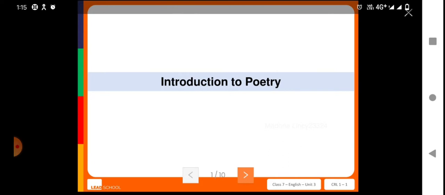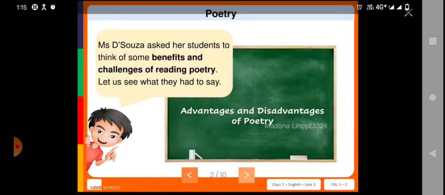Today we are going to see the introduction of poetry, and we are going to see the grammatical part about adjectives and adverbs. So first, let us learn how to write a poem and what the advantages and disadvantages of poems are. Here is a class teacher named D'Souza asking her students to think about the benefits and challenges of reading poetry.